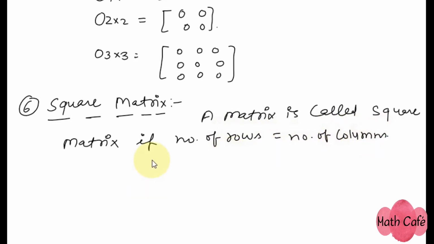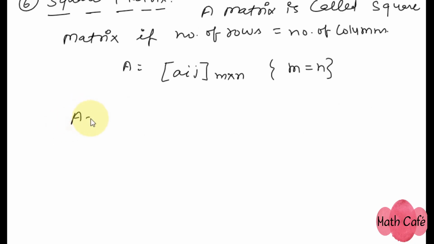All right. So far so good. If any matrix A is represented by Aij, m cross n, then this will be called a square matrix if the number of rows m is equal to the number of columns n. If I'm writing a square matrix of order 2 cross 2, A11, A12, A21, A22. So this is a 2 cross 2 matrix. Here the number of rows and number of columns are the same, so this will be called a square matrix. So hope you understand this.